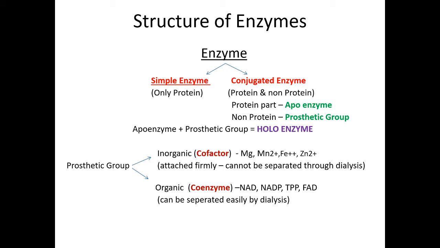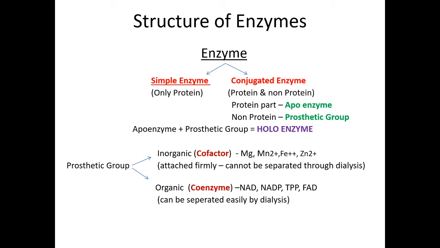If the prosthetic group is inorganic, it is known as a cofactor, and this attaches firmly and cannot be separated through dialysis. It is so firmly attached that you cannot detach it from the apoenzyme. Examples of cofactors are magnesium, manganese, ferric, ferrous, and zinc.